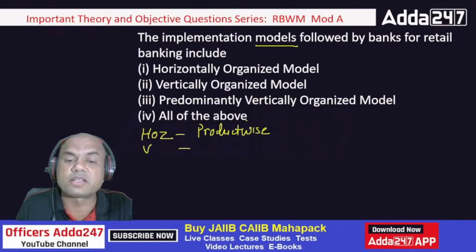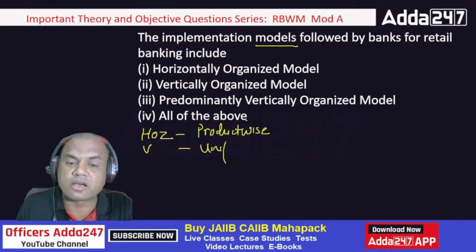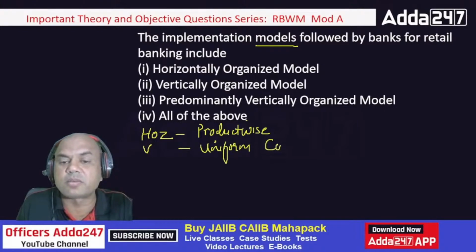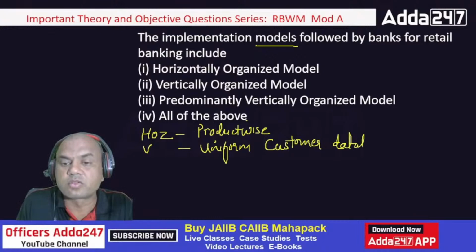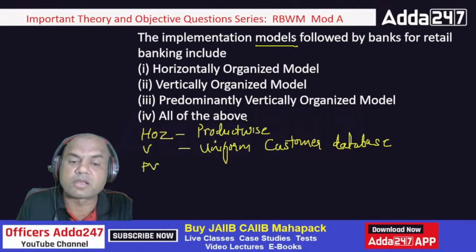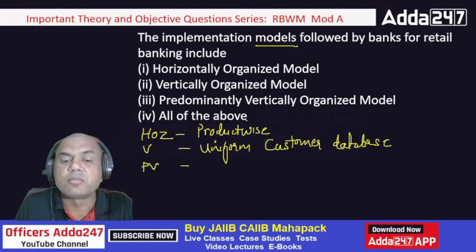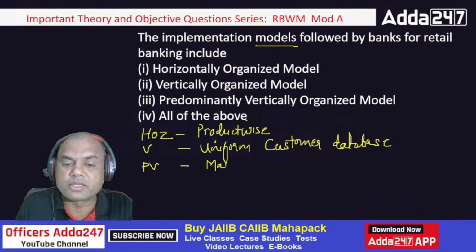Vertical, what happens? It is not product wise. It is a uniform customer database. Uniform means saving, current, loans, everyone focuses on the same customer database. PV means predominantly vertical, means major data is shared.